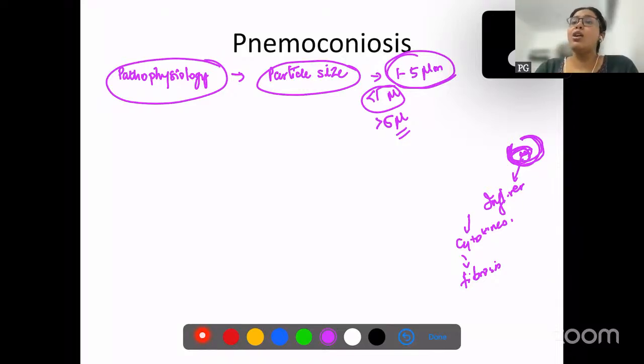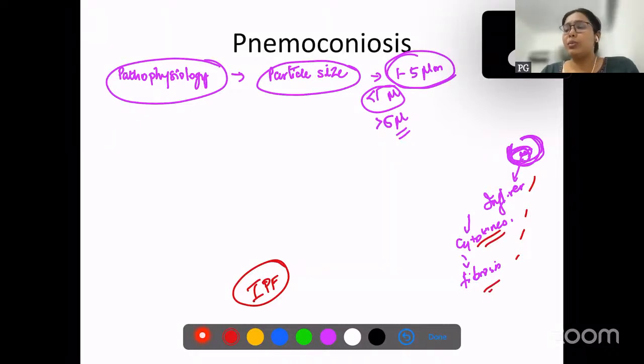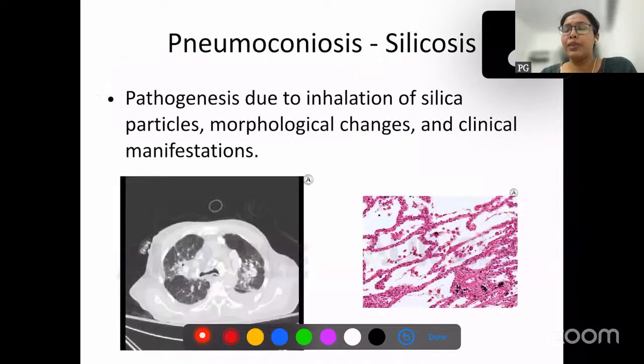All pneumoconiosis are almost always associated with interstitial pulmonary fibrosis because of the inflammatory response which produces cytokines that end up in fibrosis.